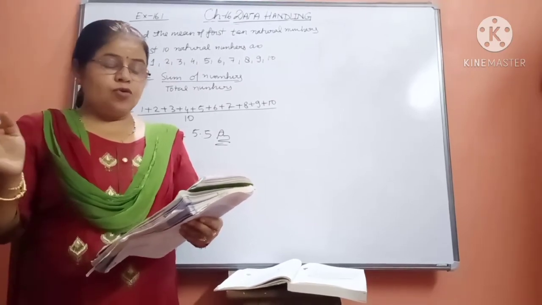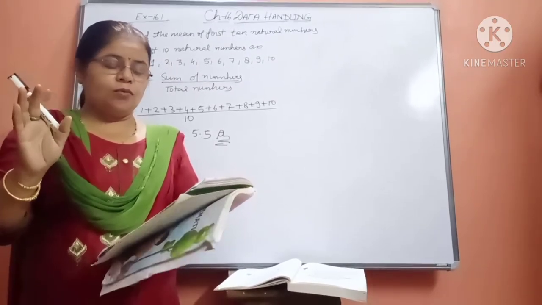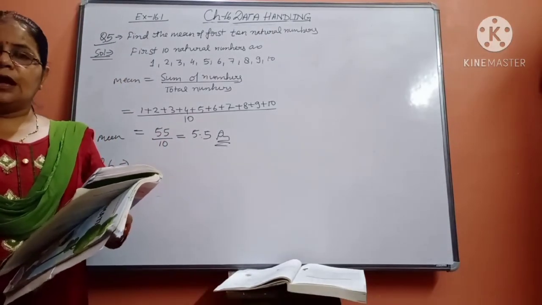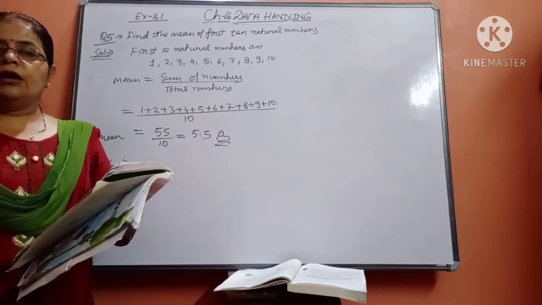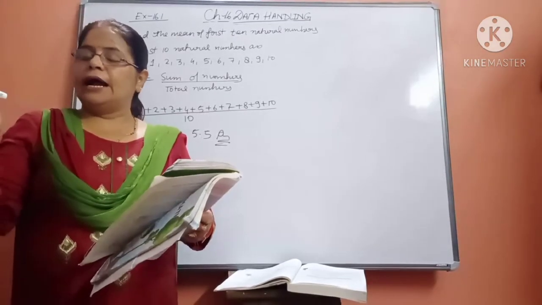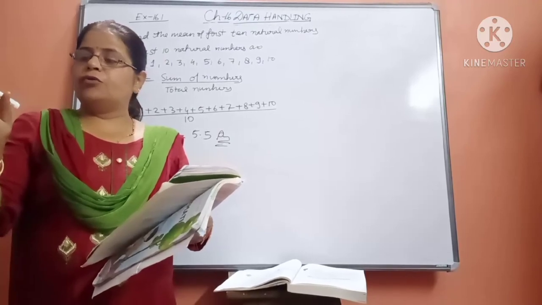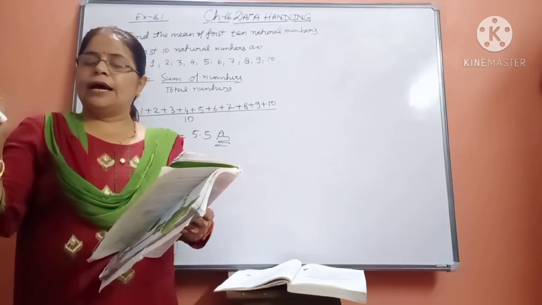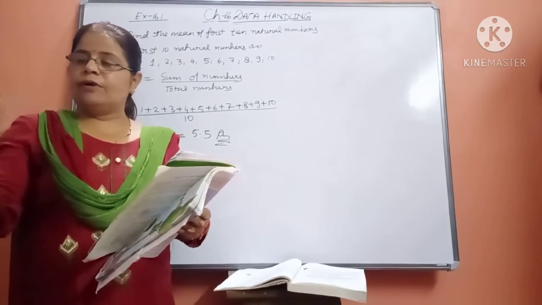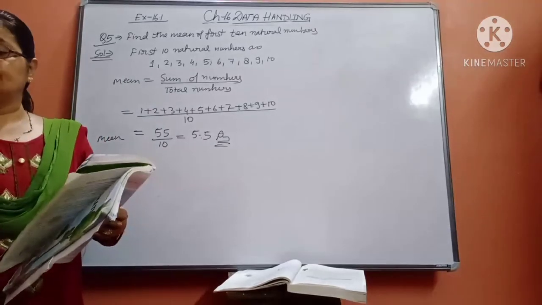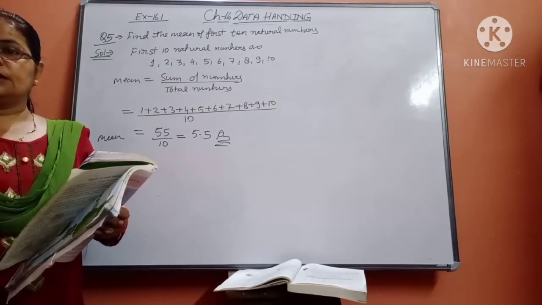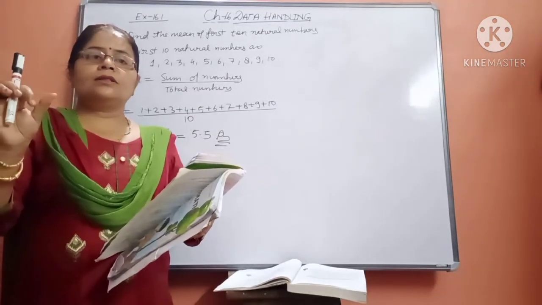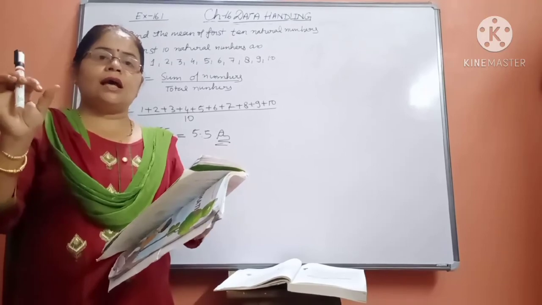You have to find the first 20 odd numbers. The first one will be 1, 3, 5, 7, 9, 11, 13, 15, 17, 19, then 21, 23, 25, 27, 29, 31, 33, and so on.